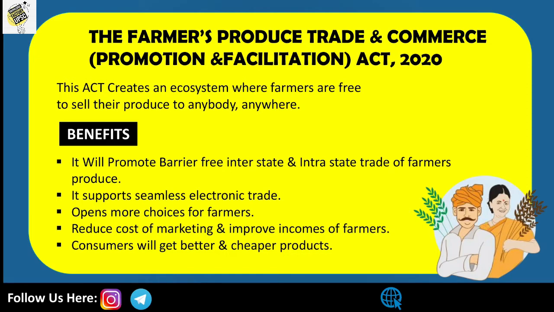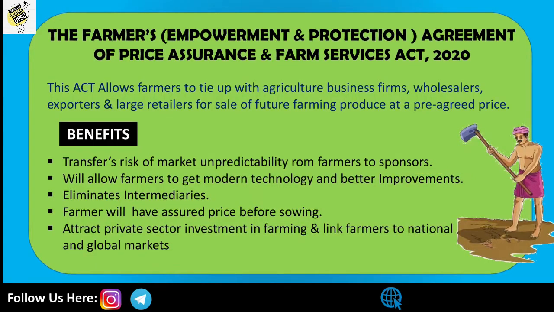So let's look into the second act, the Farmers Empowerment and Protection Agreement on Price Assurance and Farm Services Act of 2020. This act allows farmers to tie up with agricultural business firms, wholesalers, exporters and larger retailers for the sale of their future farming produce at a pre-agreed price.